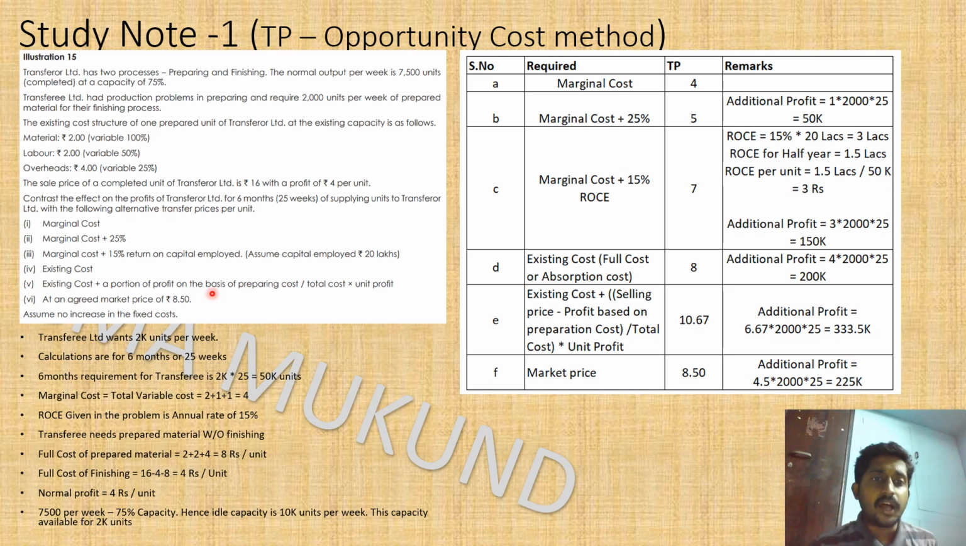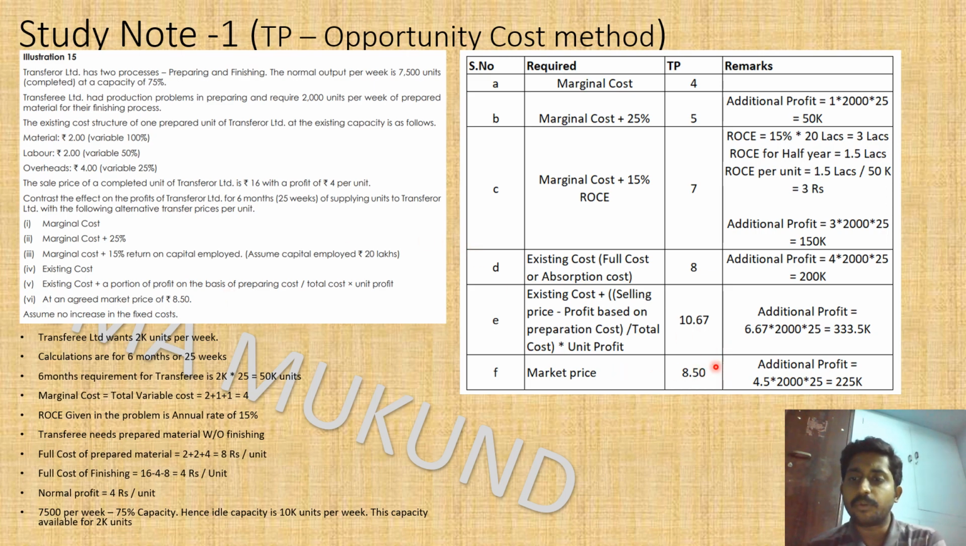Okay. So the last case is at an agreed market price of 8.5. So here the market price for this item is 8.5. So let me fix the transfer price as the market price itself. That is also an arm's length philosophy, right? So we need not go for so many calculations when more details are not available or an appropriate decision cannot be taken. Let's go ahead with the market price itself, which is 8.5.